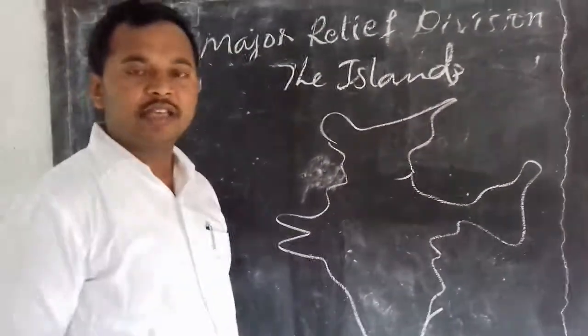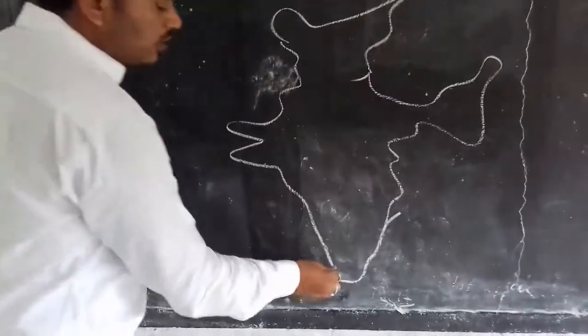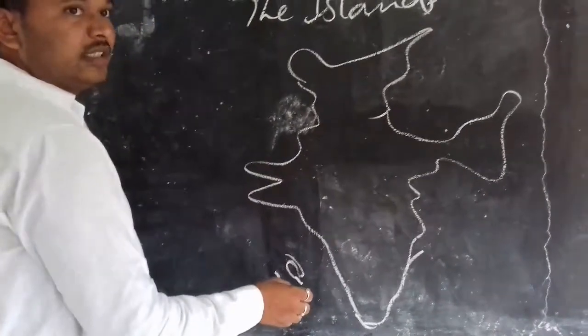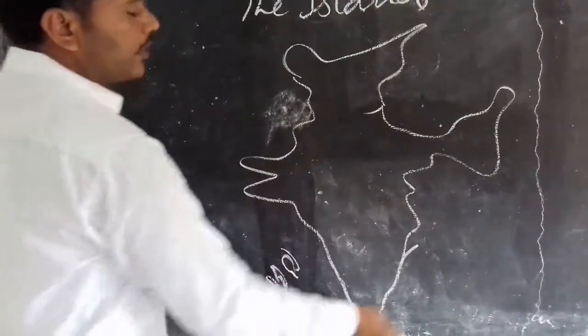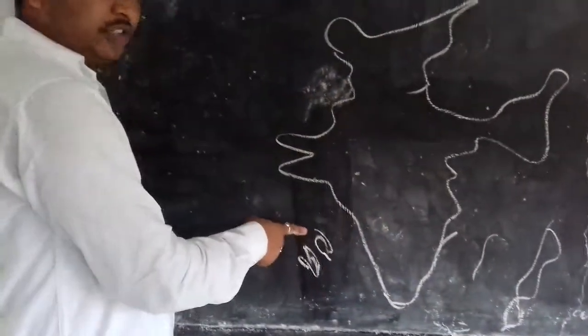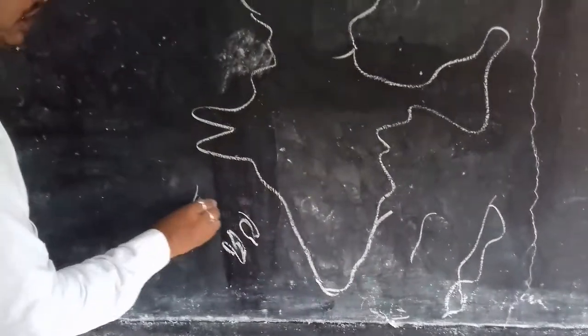Okay, next let's go for another topic, the islands. India has states, and along with that it has some islands also. It means India is not completed here, it has extended into the two seas, the Arabian Sea and the Bay of Bengal.